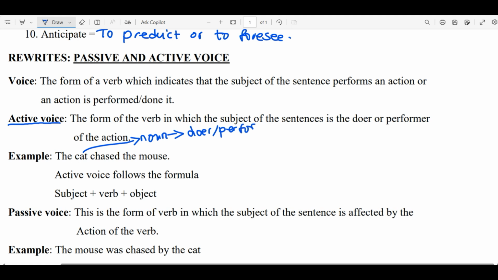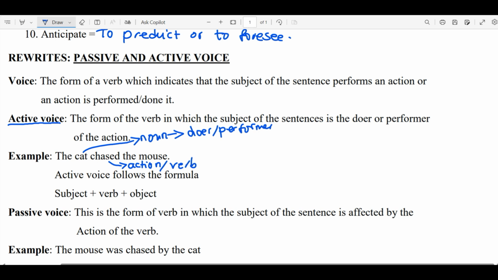From the example given, we are told the cat chased the mouse, which means that the cat is the doer, and we can see that the chasing was done by the cat. So the cat in our case is the subject. Then from there, we need also to understand the verb. The verb can simply mean the state or an action, but in our case, we are looking at the action. So we have the verb, which is chased.